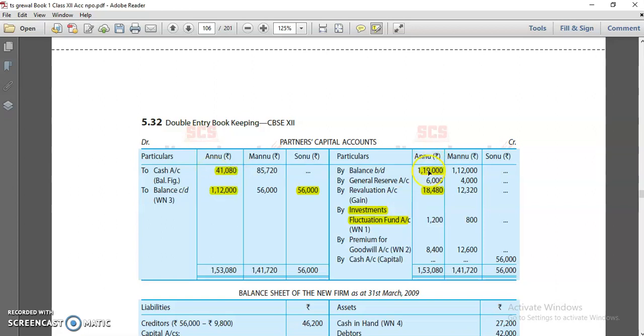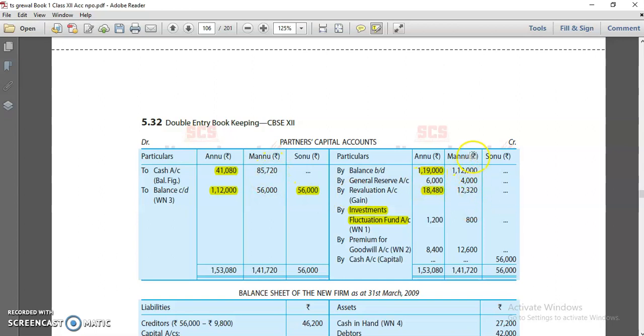It means this Anu has invested more amount than he has to invest. 1,12,000 was his closing capital, but he has invested more amount, so that's why the balancing figure comes on this side. It means he has paid more capital as his share. So that's why we have to pay back to him 41,080 rupees.